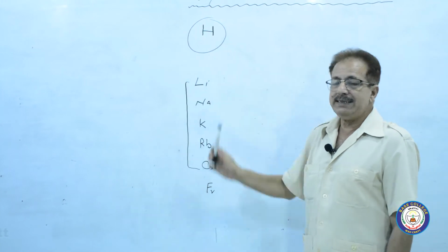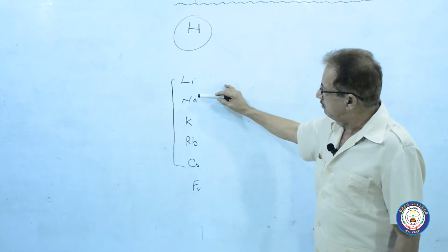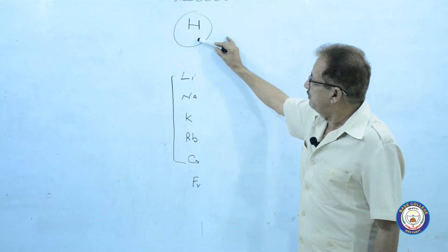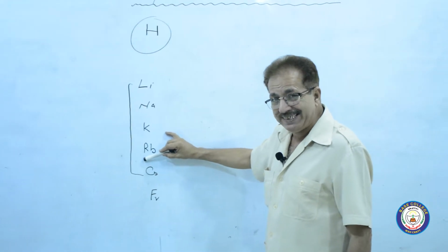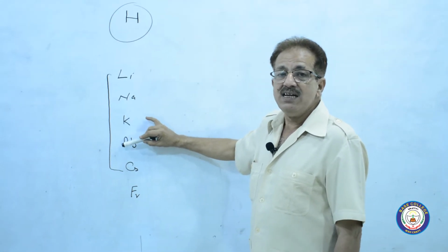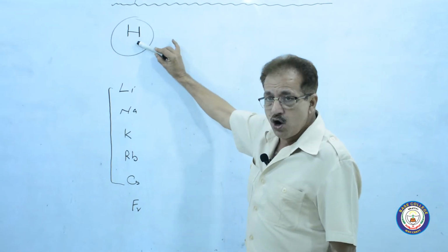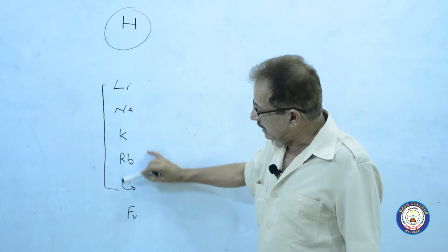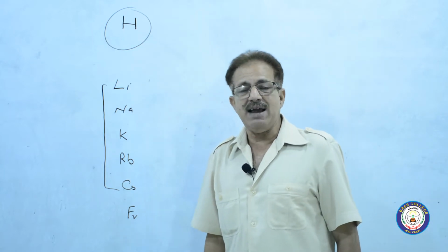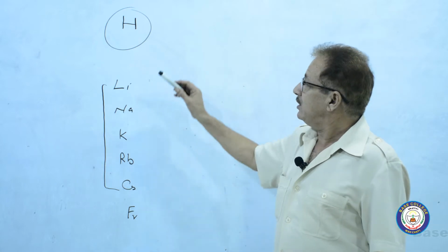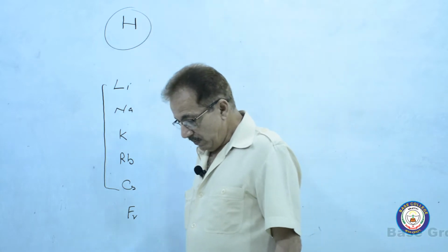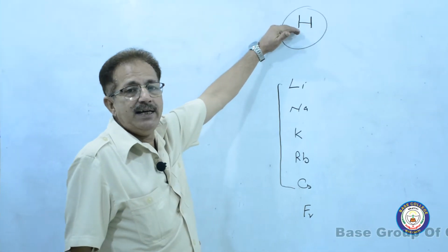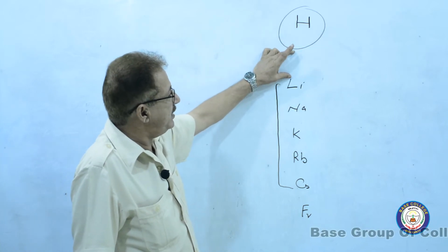Why is hydrogen separate from lithium, sodium, potassium, rubidium, cesium and francium? Why has it been placed on these alkali metals, being a non-metal? Hydrogen is a non-metal, but it has been placed on the alkali metals. Why? So first of all, why has hydrogen been written here after putting some gap?